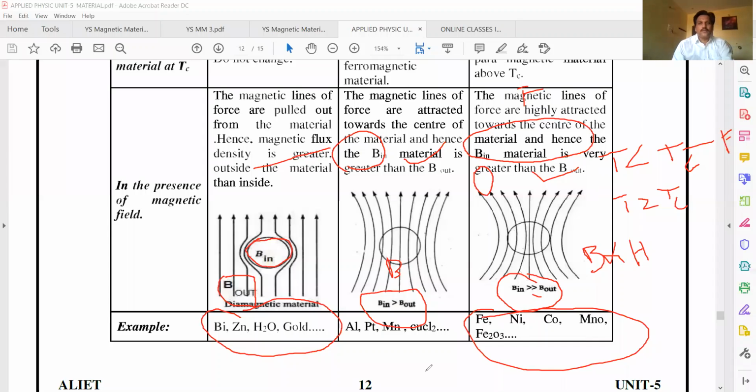So these are about the classification of materials, and how it varies with temperature. What are the examples? You have to remember the chi and mu r values: susceptibility and mu r for dia, para, ferro, whether the susceptibility depends on temperature or not, and you have to see how the spin alignment takes place.